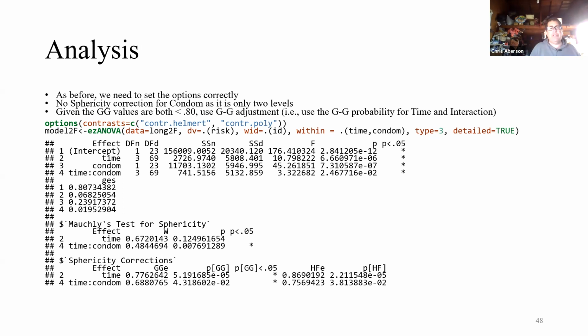We look down to the Greenhouse-Geisser. We have two Greenhouse-Geisser values, one for time and one for the interaction. Again, the reason why there's none for condom is it only has two levels. The Greenhouse-Geisser values are below 0.85, but definitely above 0.5. So if we were using an adjustment, it would be the Huynh-Feldt adjustment, which is probably going to be the more common adjustment getting used. Again, though, we have at least 3 people per condition now, 24 people in 8 different conditions. So the recommendation would be to use linear mixed model here.